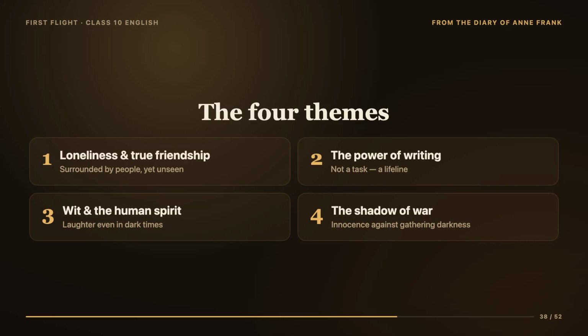The third theme is wit, humor, and the human spirit. Even in dark times, Anne finds room to laugh and to be clever. And the fourth theme, always present in the background, is the shadow of war and the loss of innocence. That contrast, the innocent, everyday life set against the darkness of the Holocaust, is what gives the whole diary its heartbreaking power.